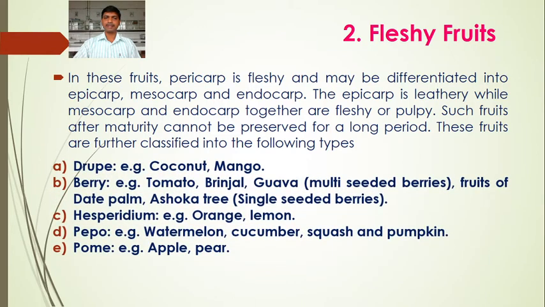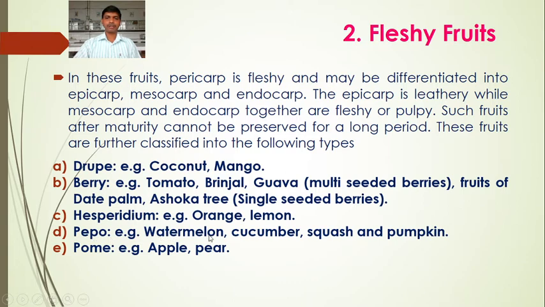For example, the various types of the fleshy fruits. Drupe fruit, example is the coconut, mango. Berry, all types of berries: strawberry, gooseberry, raspberry, blackberry, tomato, brinjal. Guava is a multi-seeded berry. Ashoka tree is a single-seeded berry. Fruits of date palm, khajur, are single-seeded berries. Hesperidium, orange, lemon. Pepo. So drupe, berry, hesperidium, pepo, pome, these are the types of fleshy fruits.